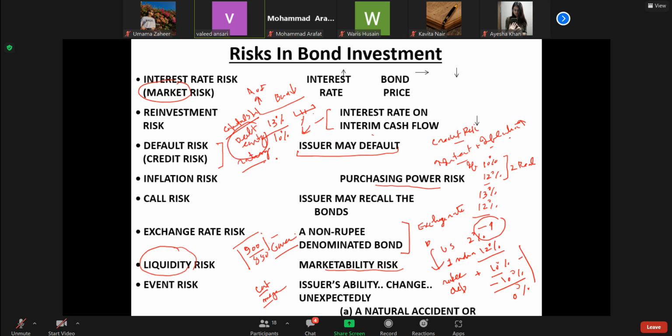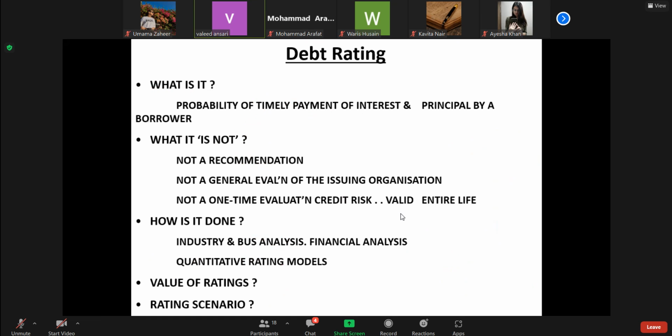Rating is done. And in India, for example, CRISIL is one of the leading agencies that tell what is the risk involved if you make investment. That is why rating agencies are there.